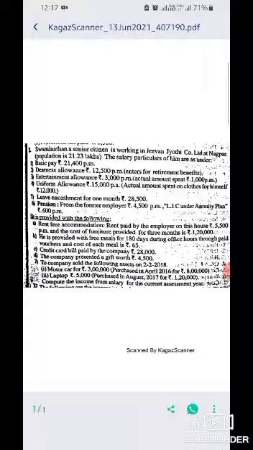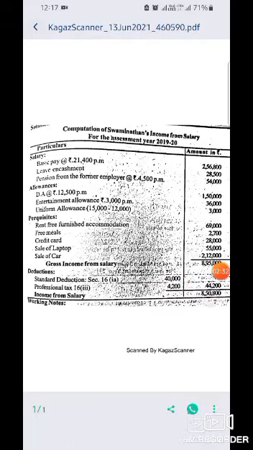Now let's see the calculation. Now the computation of Swaminathan's income from salary for the assessment year 2019. Salary: basic pay is 21,400 per month, 2,50,800, and leave encashment for 1 month 28,500.